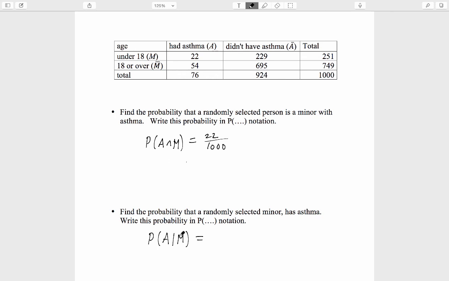That's because we're conditioning on M. So we focus on the M row, and see that the probability of this event equals 22, not out of 1,000, but out of 251. Thus the last three probabilities have all had 22 as their numerator, but they're all different probabilities. We can condition on A, we could condition on M, or we could not condition at all.